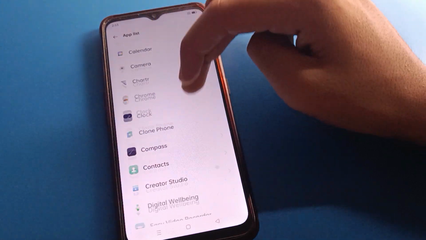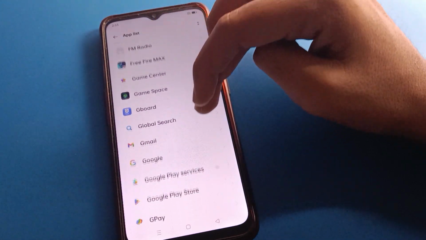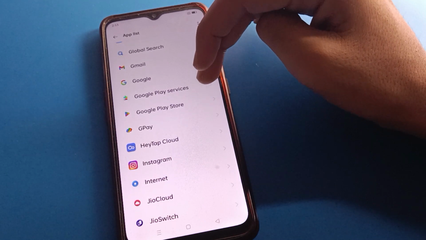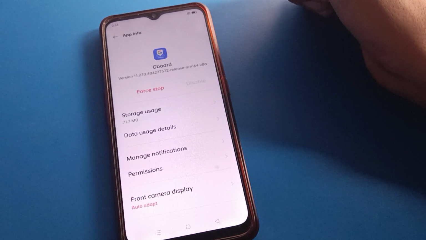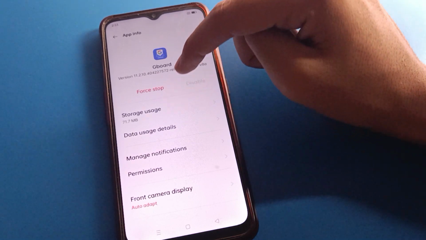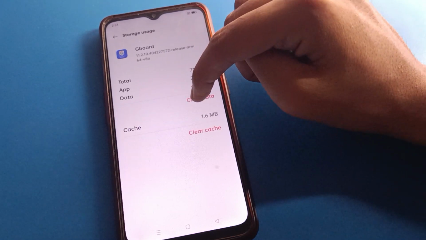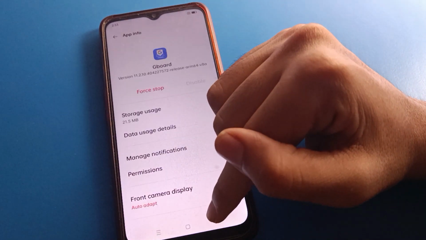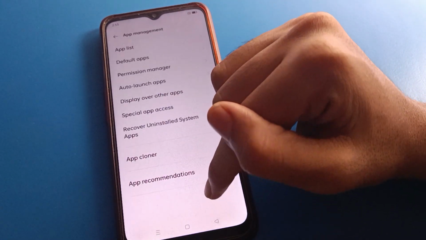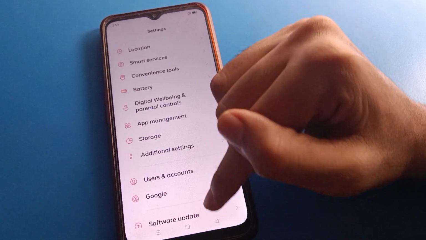Scroll down and find your Gboard setting, and click on Gboard. After Gboard, click here on the storage setting, and clear the data of your Gboard. After clearing your Gboard data, come back. Now you can check, your keyboard hanging and lag problem will be solved.